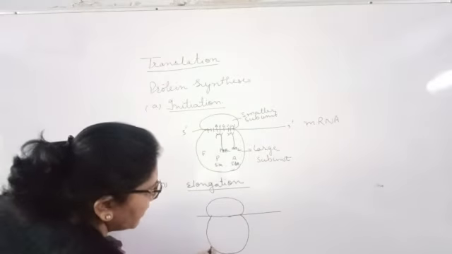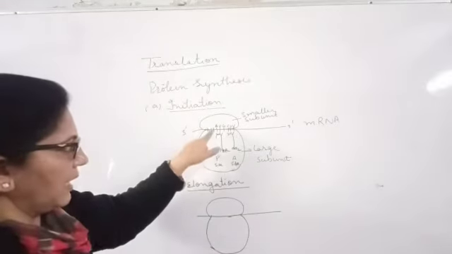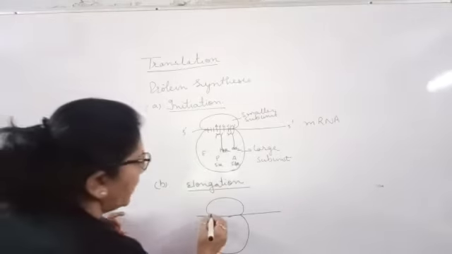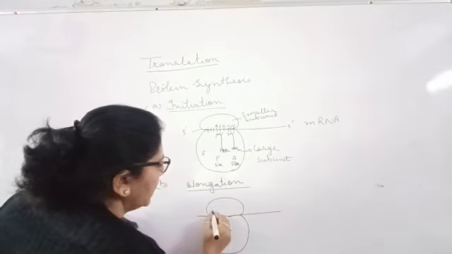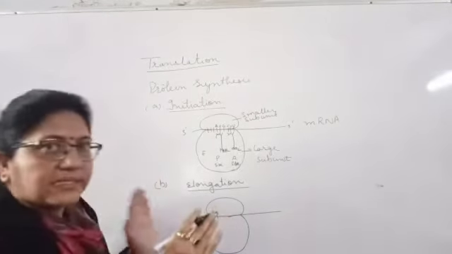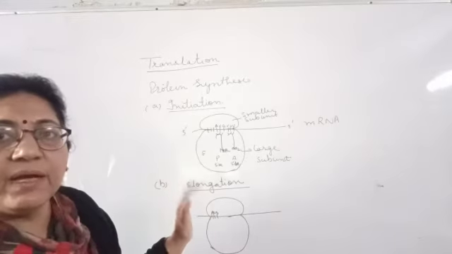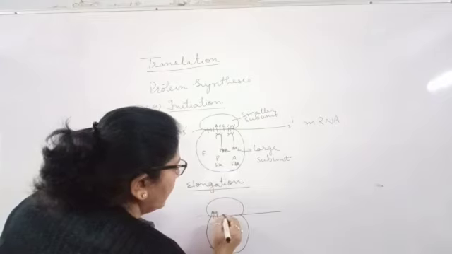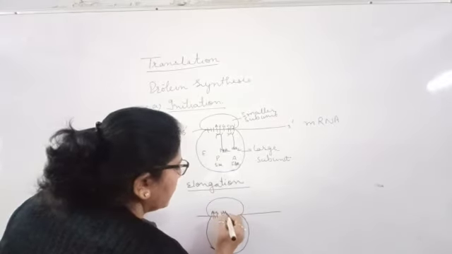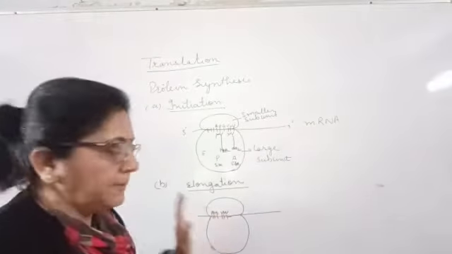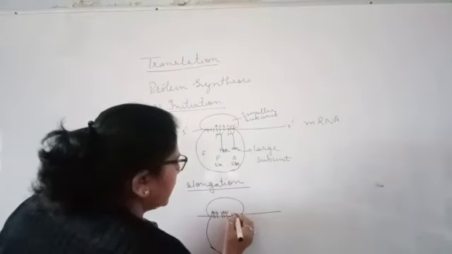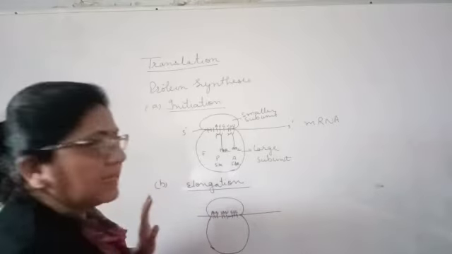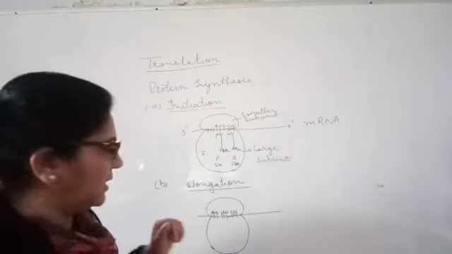Now this AUG will come to the E site, which is called the exit. It is going to leave, it is going to be knocked out. This UU will come to the P site, which is your peptide site, and CC is your A site, that is your amino acid site.